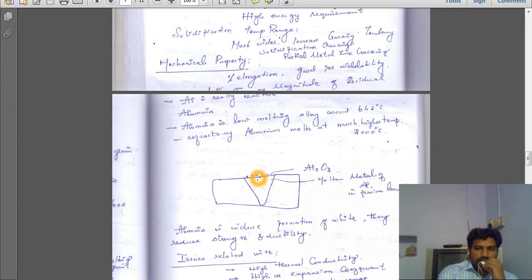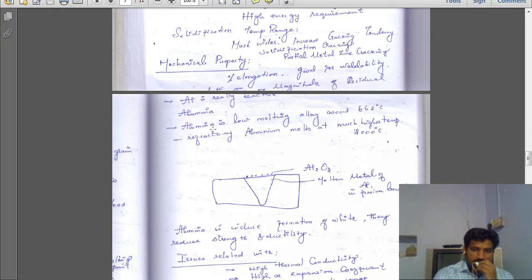Due to the formation of aluminium oxide in the fusion boundary area and fusion zone, the mechanical property of the aluminium material deteriorates. That is a major problem. This is what is given here. Aluminium is low melting, at 662 degrees centigrade, but the refractory alumina melts at a high temperature of 2000 degrees centigrade.